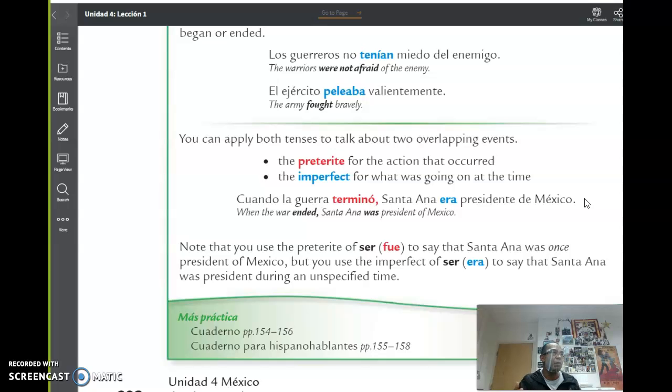I was walking down, smelling the songs. Correct. What was going on, right? Walking down the street, smelling the roses, listening to the birds, feeling great. The shocking part would be the preterite. Piano hitting my head, killing me, right? That's it, done. So that's how you combine them, okay?